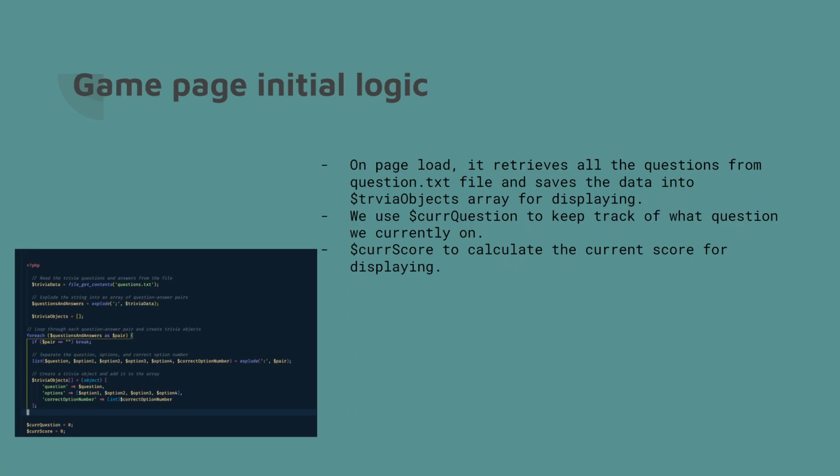So, initial game page logic. On load of the page, we get all the questions from a text file.txt and parse them all into an array and store it in the trivia objects variable. And we'll have two variables, current question and current score, that keep track of the question number we're in and the score we're at.